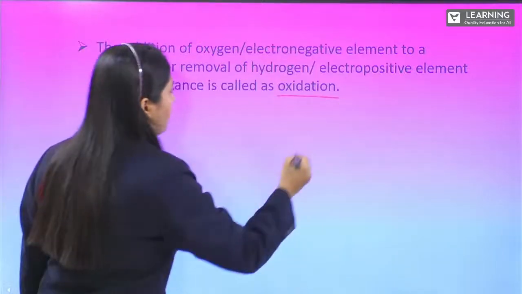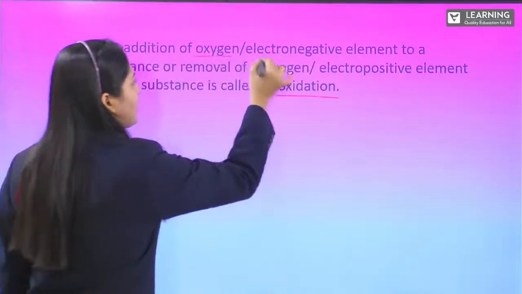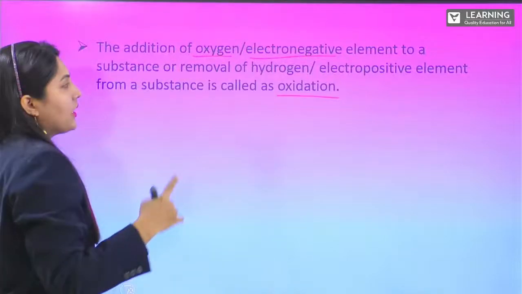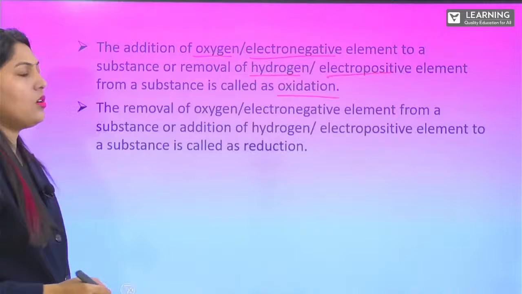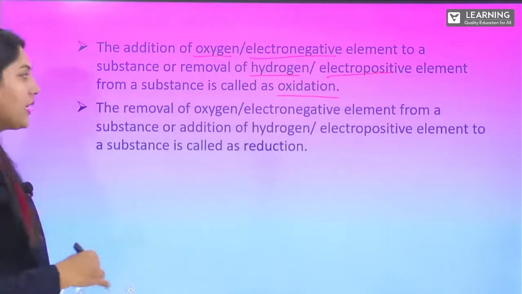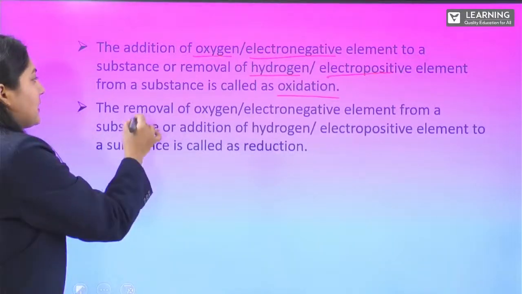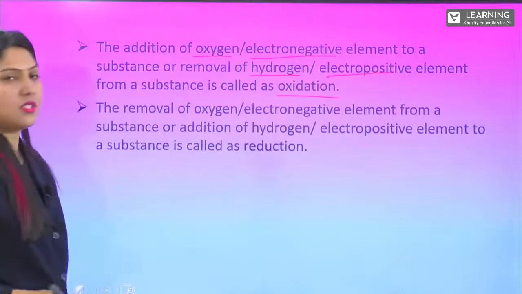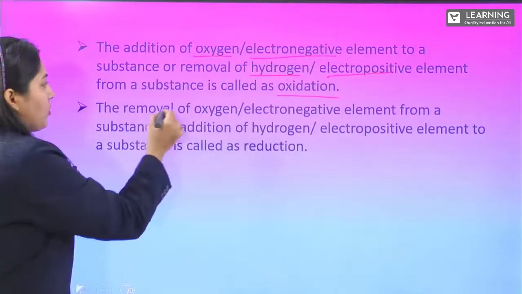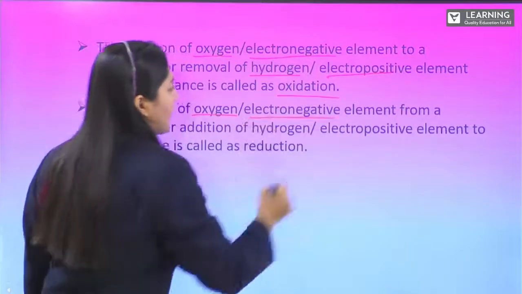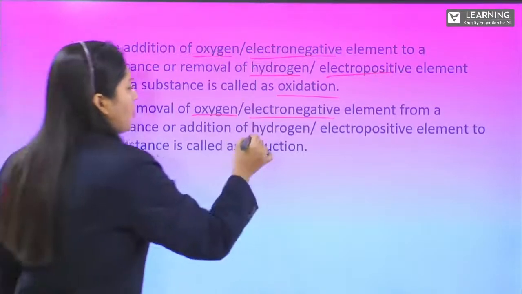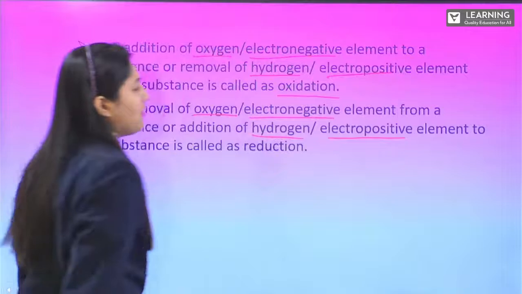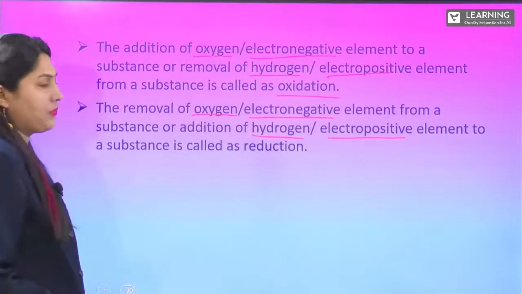So you need to remember: addition of oxygen, addition of an electronegative element, removal of hydrogen, or removal of an electropositive element gives you oxidation. Next, speaking about reduction, this is exactly vice versa. Removal of oxygen, removal of an electronegative element, addition of hydrogen, or addition of an electropositive element gives you reduction. Got it?